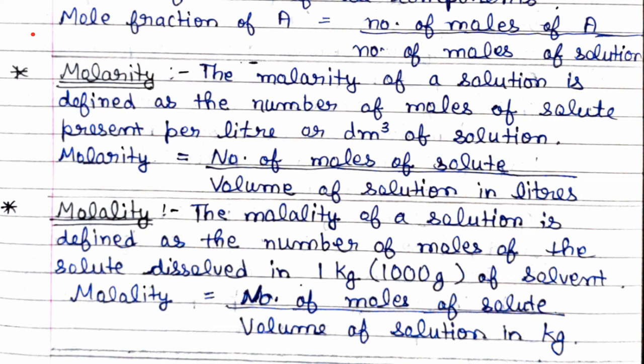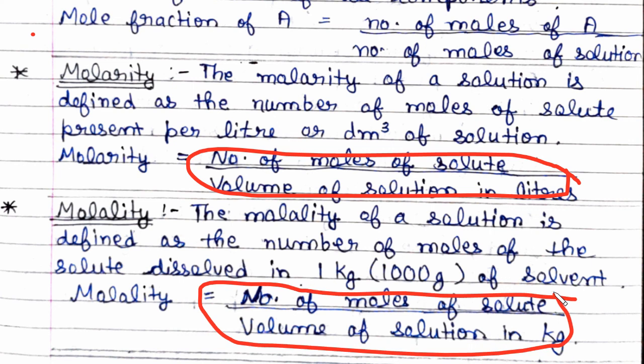Means the formula is similar, but the denominator is taken in different units. Understood? I know now you understood this very clearly. These two formulas: here it is in liters and here it is in kg.